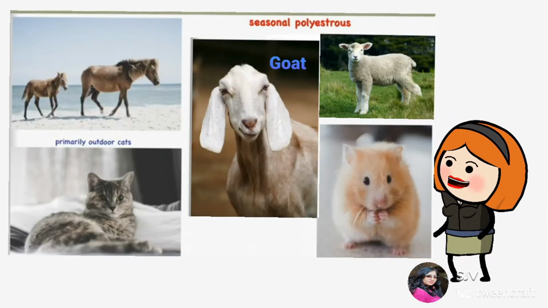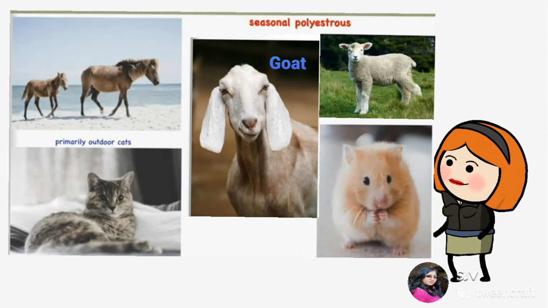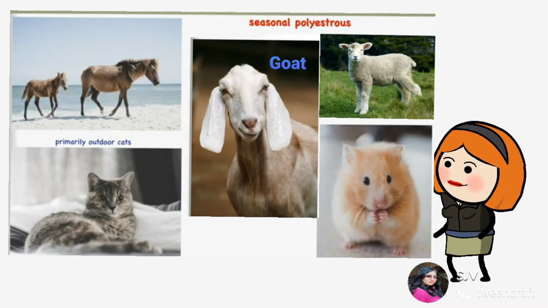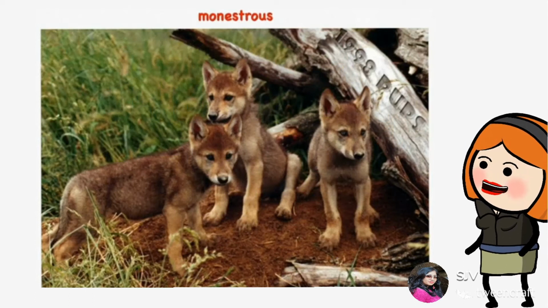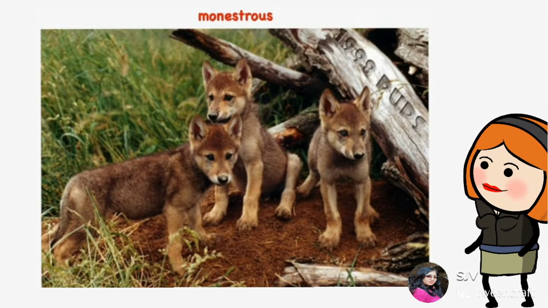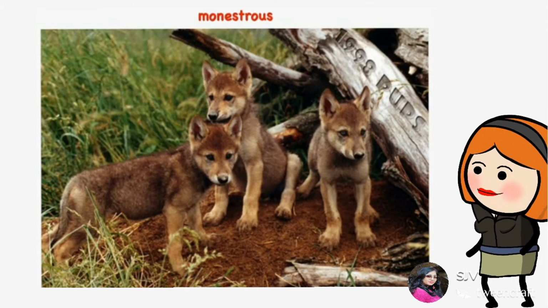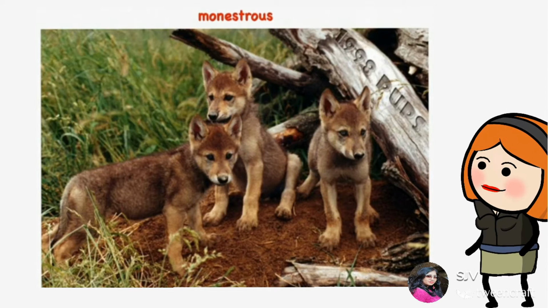Whereas animals like horses, sheep, goats, cats and deer have multiple estrous cycles but only during certain periods of the year. They are known as seasonally polyestrous animals. On the other hand, animals like dogs, wolves and foxes have only one estrous cycle per year. They are known as monoestrous animals.